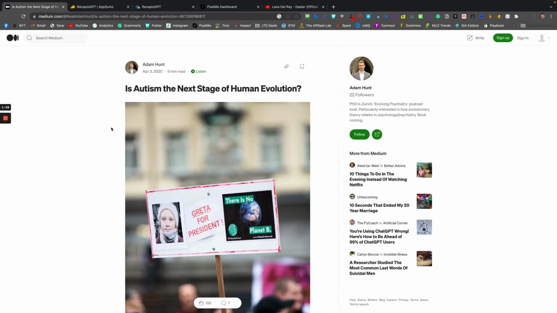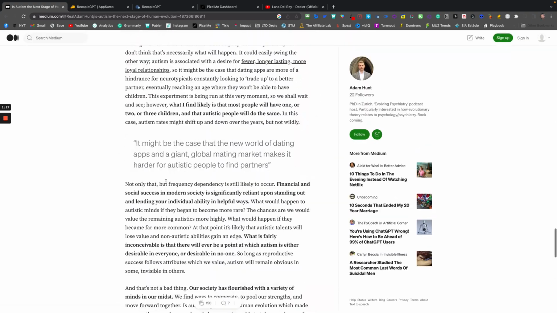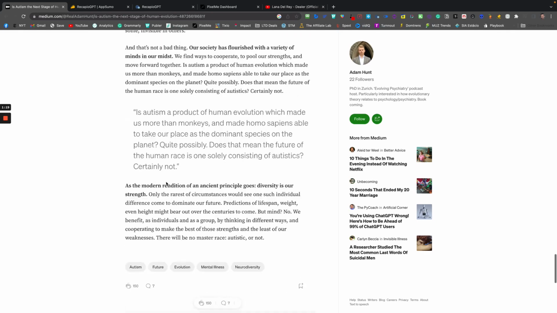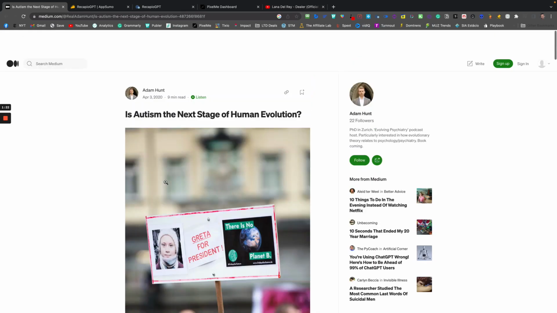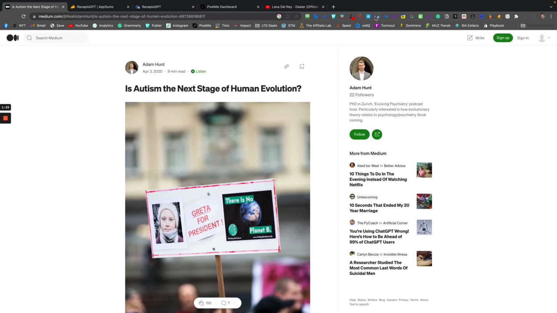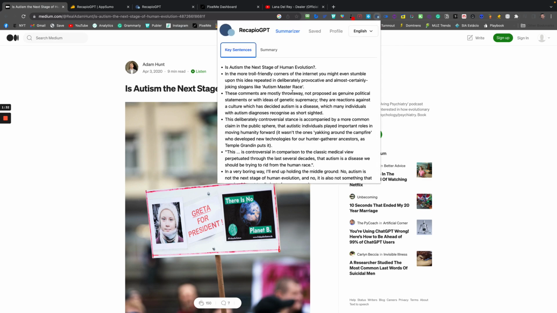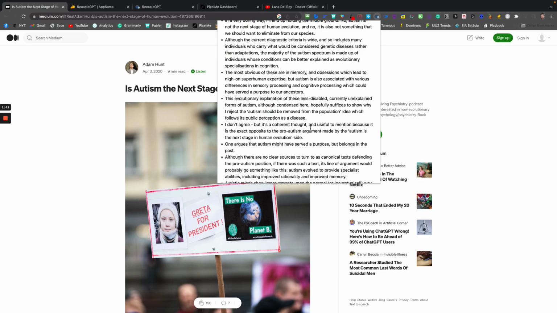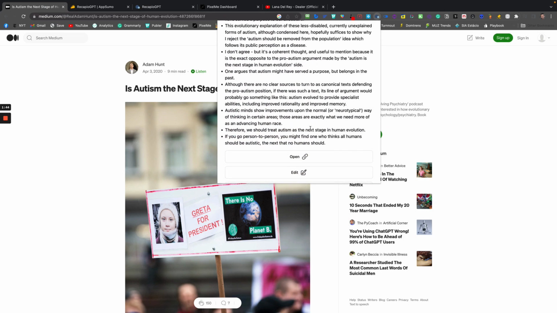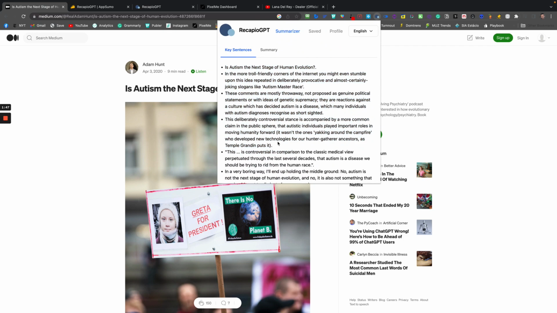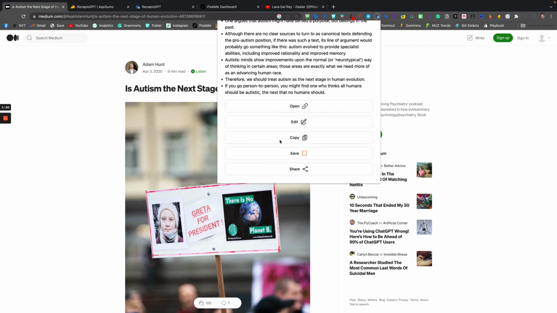As you can see here, we have an article called "Is Autism the Next Stage of Human Evolution?" And you can see the article is relatively big. Then what I'm going to do is just click on the extension and it's done. The tool will automatically summarize the article. The first thing you're going to see is the key sentence. The tool will get the key sentence from the article, so you can already start to read here instead of reading the whole article.